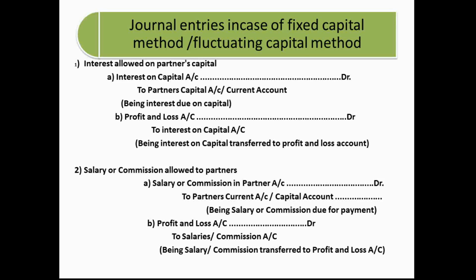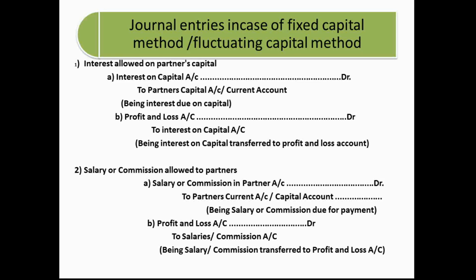Fixed capital means the capital remains fixed, so we have to operate the current account. The fluctuating capital means capital can be changed, so there is no need to prepare the current account. So whenever the word current account is given, that means the fixed capital method is going on, and wherever the capital account is given, it means the fluctuating capital method is going on. Fixed capital method and the fluctuating capital method are different from each other. In case of the fixed capital method, a separate account is opened, the current account. In the fluctuating capital method, only one account, that is the capital account. Both the accounts are related to the partners. So the partners' accounts are the partners' capital account or partners' current account.